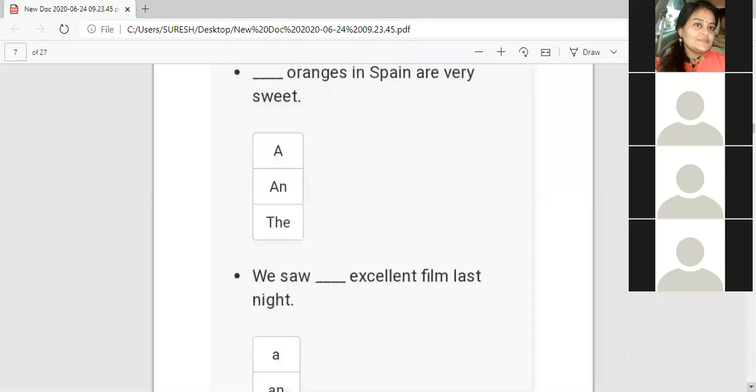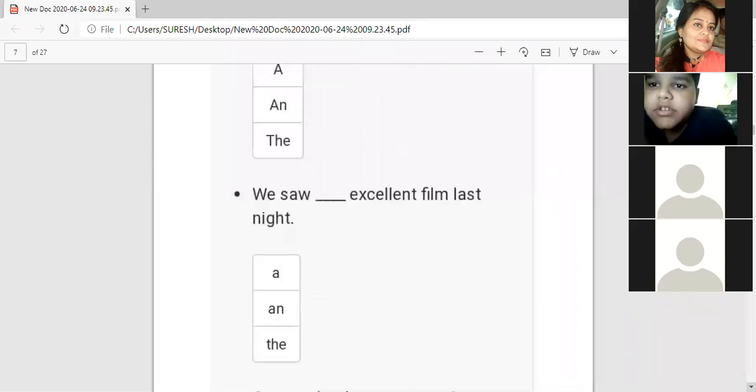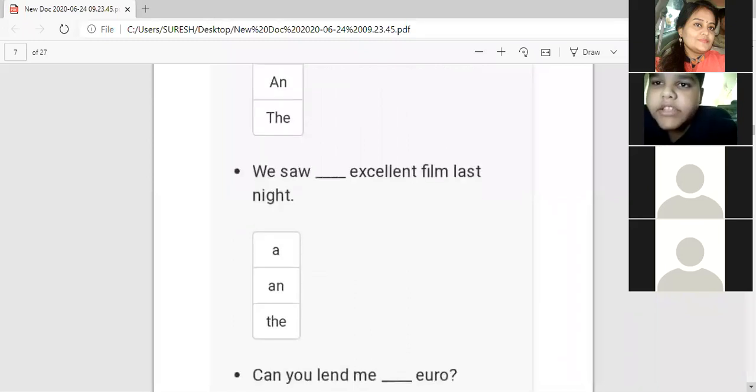No, "an" is the wrong answer because this is plural. "The." Very good. If orange were singular, then "an" would come. Next, "We saw an excellent film last night." Excellent film.